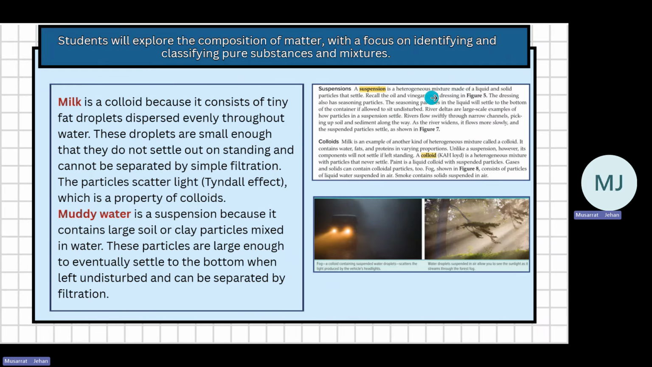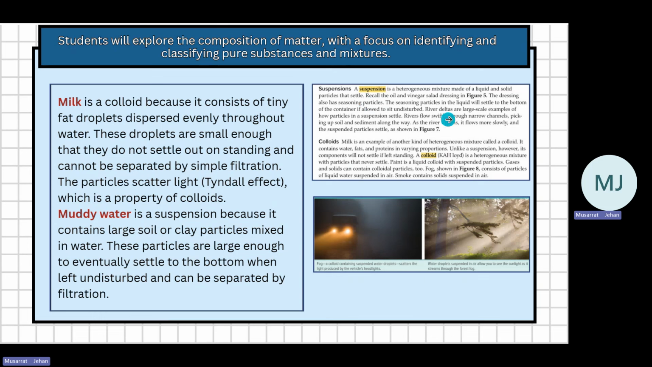A suspension is a heterogeneous mixture which is made up of a liquid and solid particles that settle. If you leave them undisturbed for some time, they will settle down. Like if you have oil and vinegar in salad dressing and you leave the dressing, you will see that the seasoning particles in the liquid settle to the bottom of the container if allowed to sit undisturbed. Some medicines are also suspensions, which you have to shake before you give them, especially to children. So mainly, a suspension settles down, colloids don't settle down.